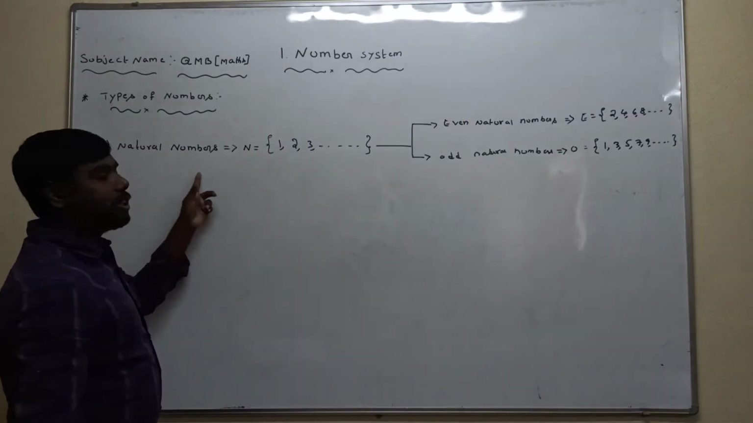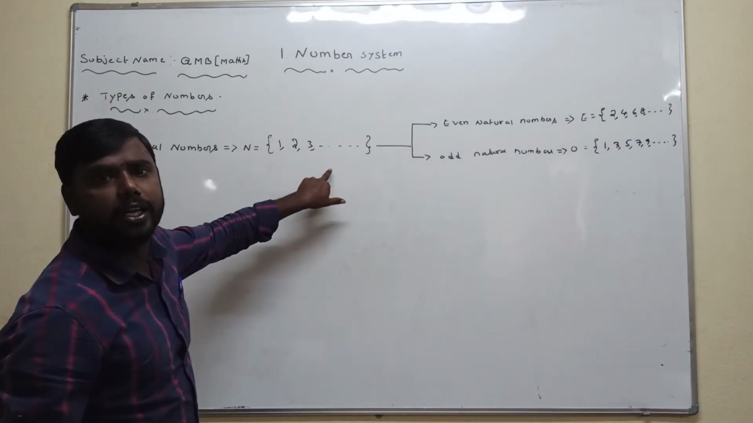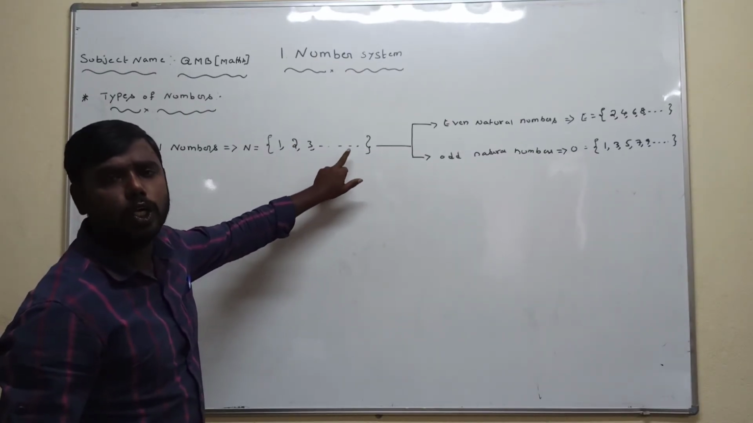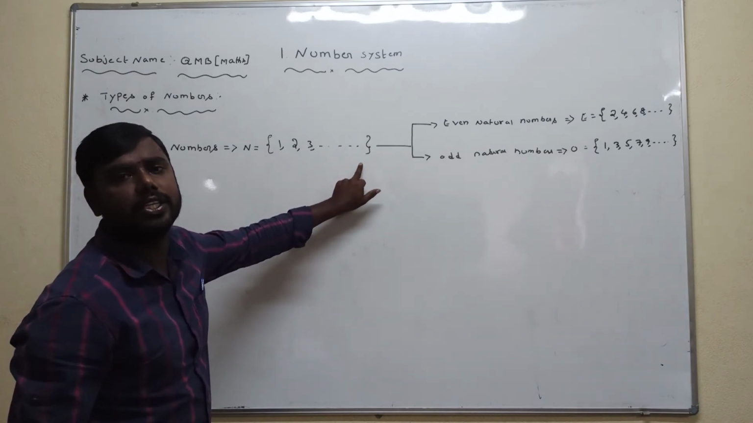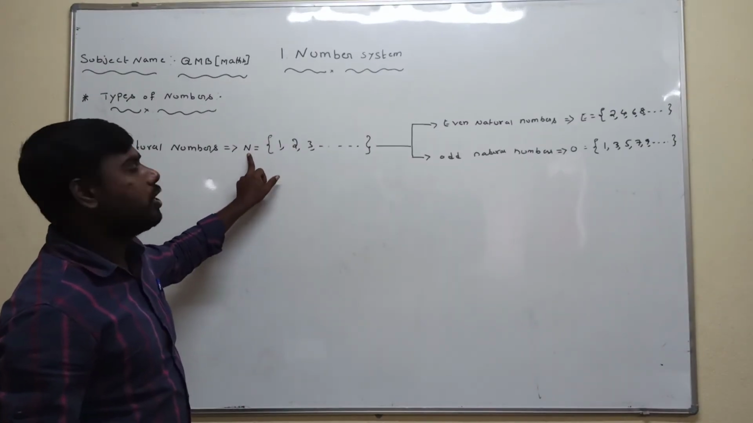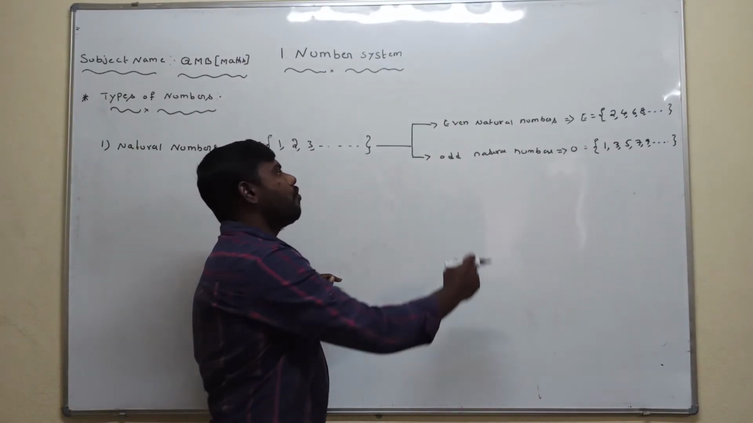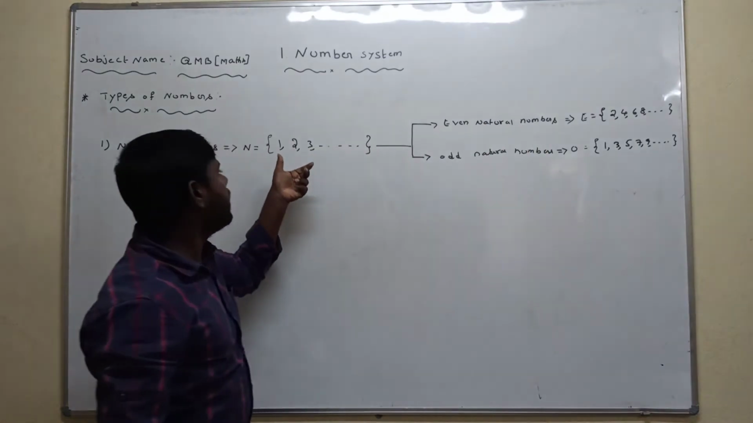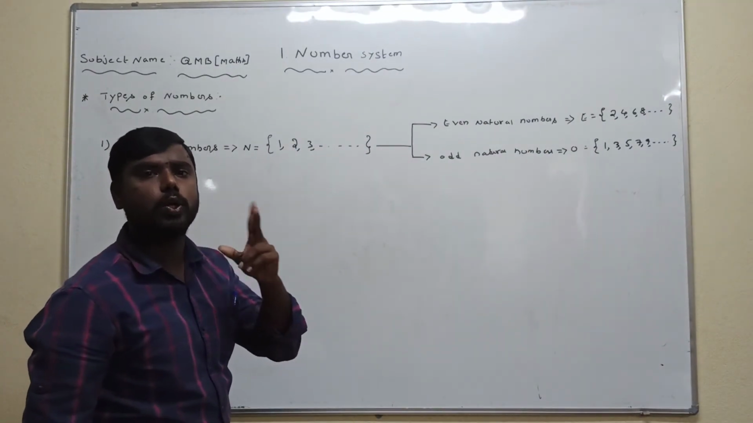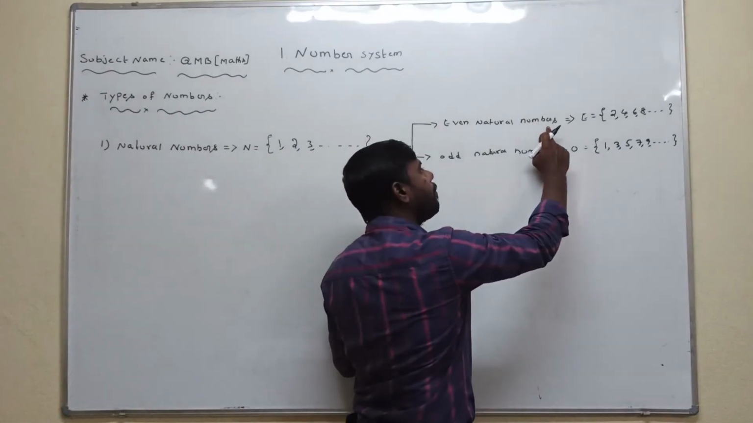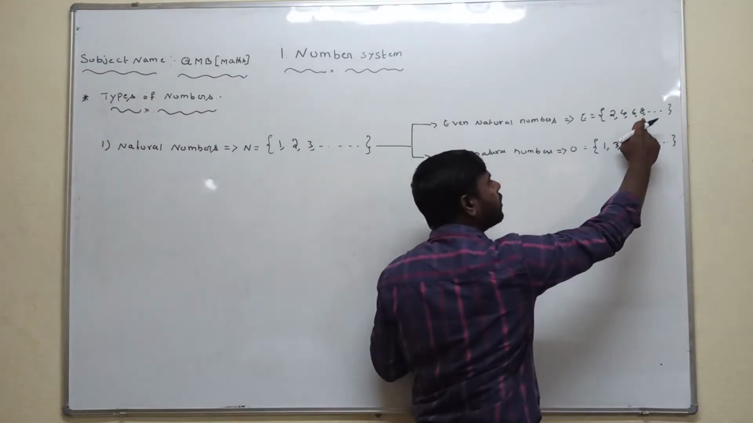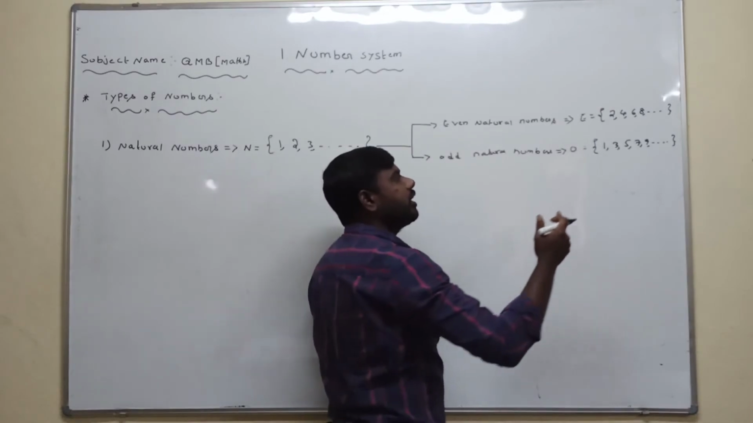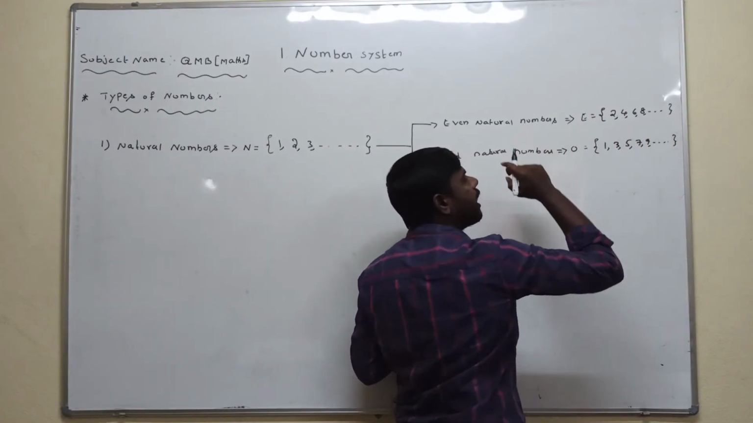So natural numbers are counting numbers, starting from 1, 2, 3, and so on. The set of natural numbers is denoted by capital N. There are two types of natural numbers. First is even natural numbers: a natural number divisible by 2, for example 2, 4, 6, 8, and so on. The set of even natural numbers is denoted by capital E.